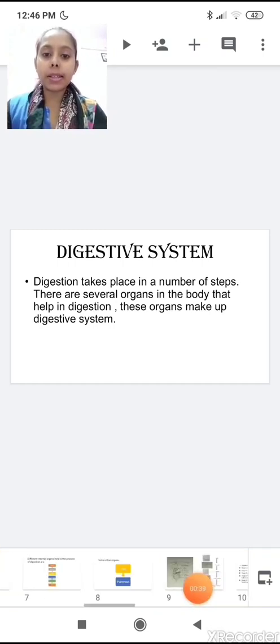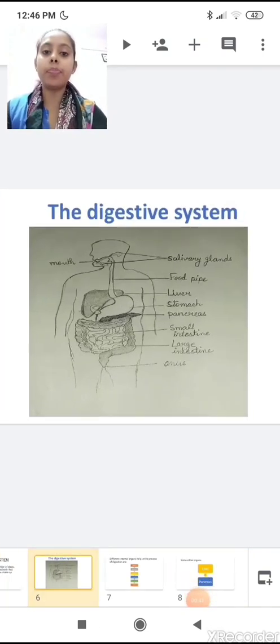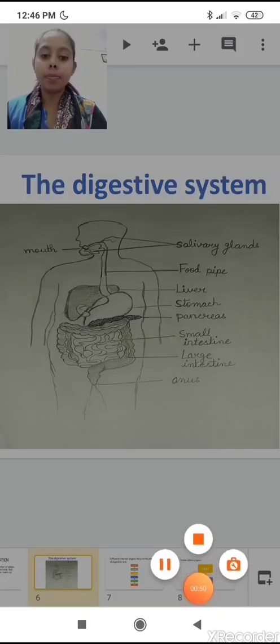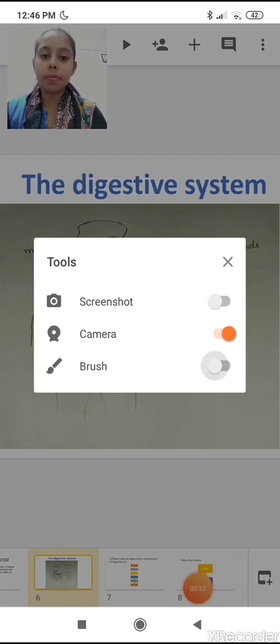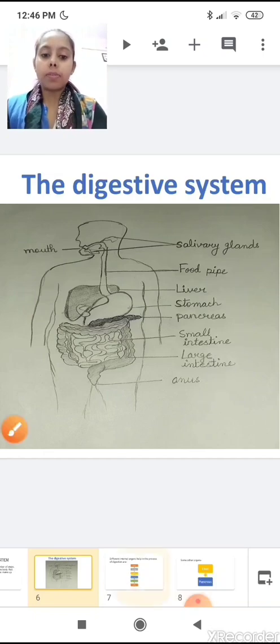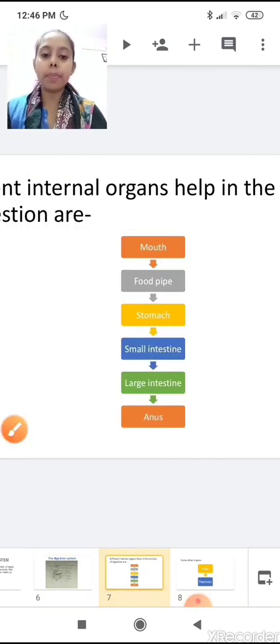And we have seen the picture of the digestive system. We have seen the various organs involved in the function of digestion: mouth that contains salivary glands, food pipe, liver, stomach, pancreas, small intestine, large intestine, then anus. These are the organ names.